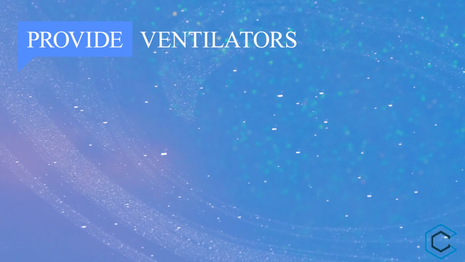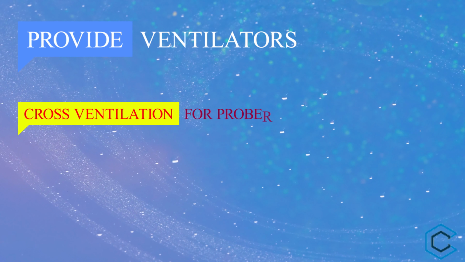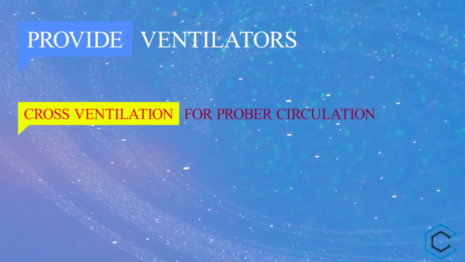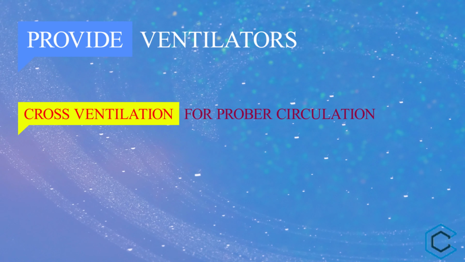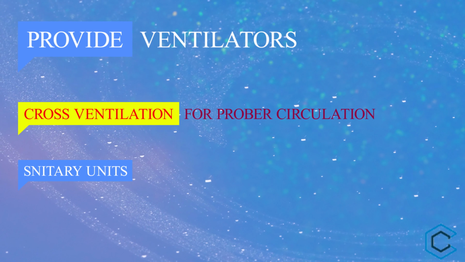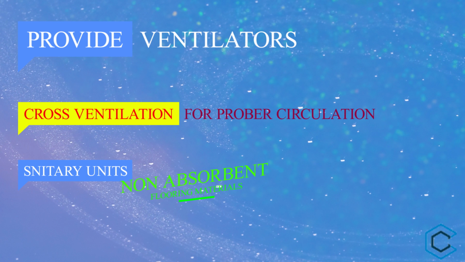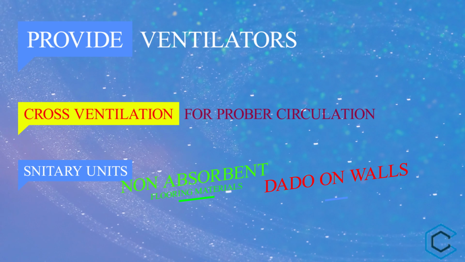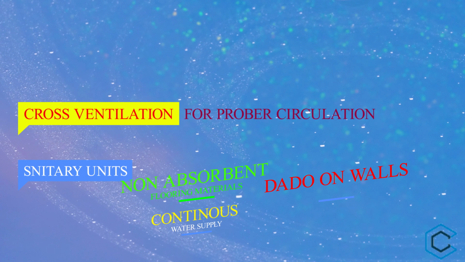This is achieved by providing ventilators near the roof in addition to windows. Cross ventilation should be employed for proper circulation of air. The sanitary unit should be provided with non-absorbent flooring materials with proper slopes, dado on walls, and continuous water supply.